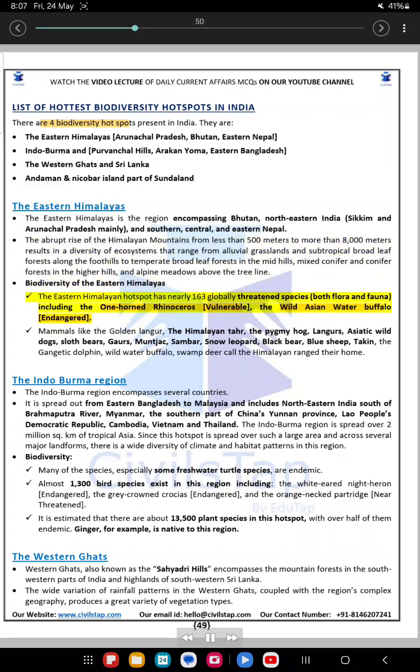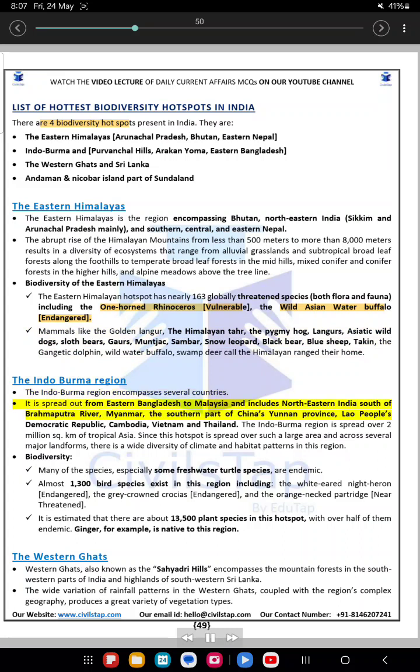Biodiversity of the Eastern Himalayas. The Eastern Himalayan hotspot has nearly 163 globally threatened species, both flora and fauna, including the one-horned rhinoceros, vulnerable, and the wild Asian water buffalo, endangered. Mammals like the golden langur, the Himalayan tahr, the pygmy hog, langurs, Asiatic wild dogs, sloth bears, gaur, muntjac, sambar, snow leopard, black bear, blue sheep, takin, the Gangetic dolphin, wild water buffalo, and swamp deer call the Himalayan range their home.